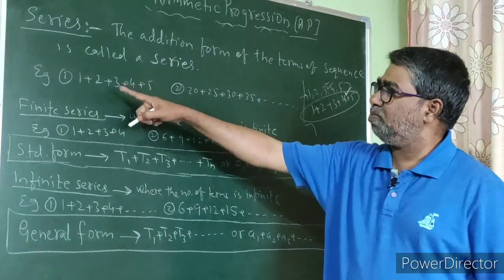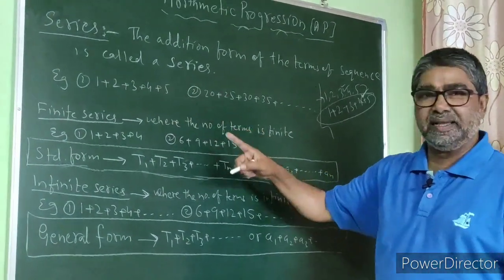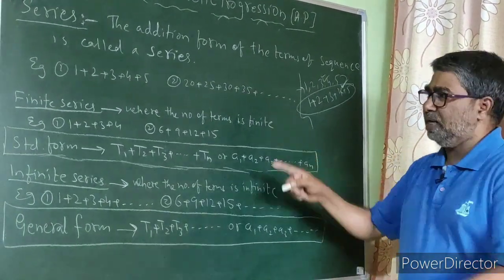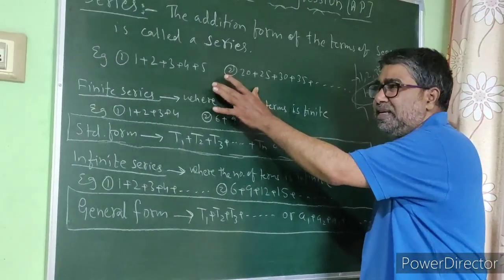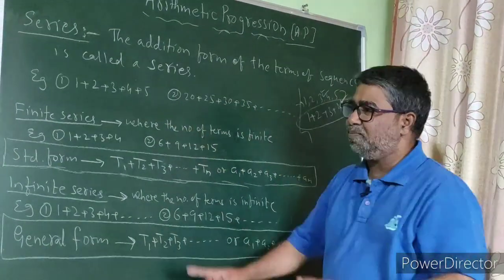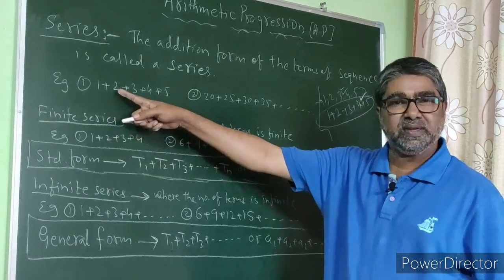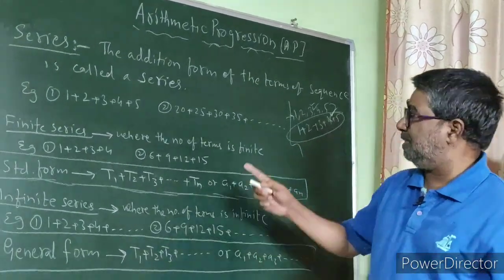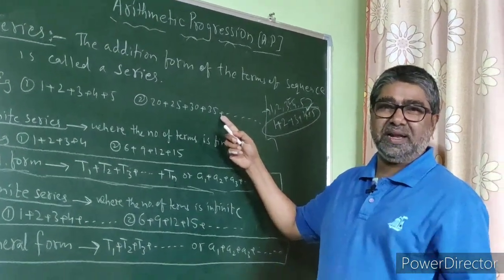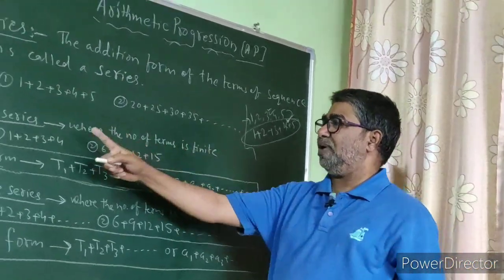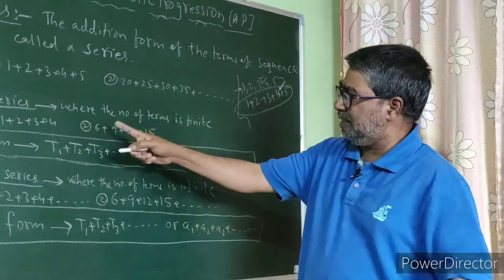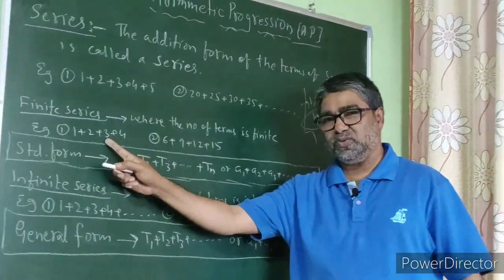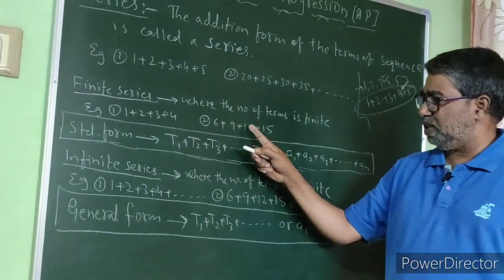For example, 1 plus 2 plus 3 plus 4 plus 5, first example. Second example, 20 plus 25 plus 30 plus 35 plus so on. If you compare these two, the first is an example of a finite series, because the number of terms is finite, and the second is an example of an infinite series, because the number of terms is many. So a finite series, the first type of series, is one where the number of terms is finite. For example, 1 plus 2 plus 3 plus 4. Another example, 6 plus 9 plus 12 plus 15.